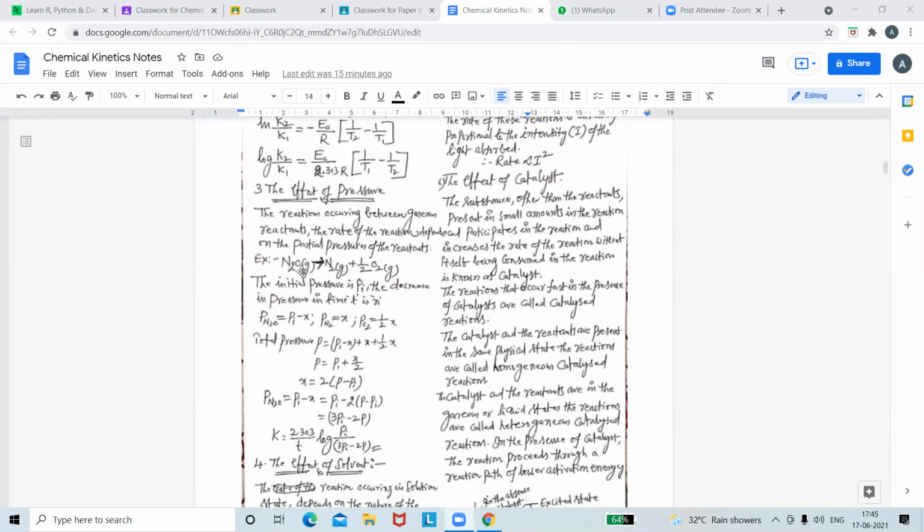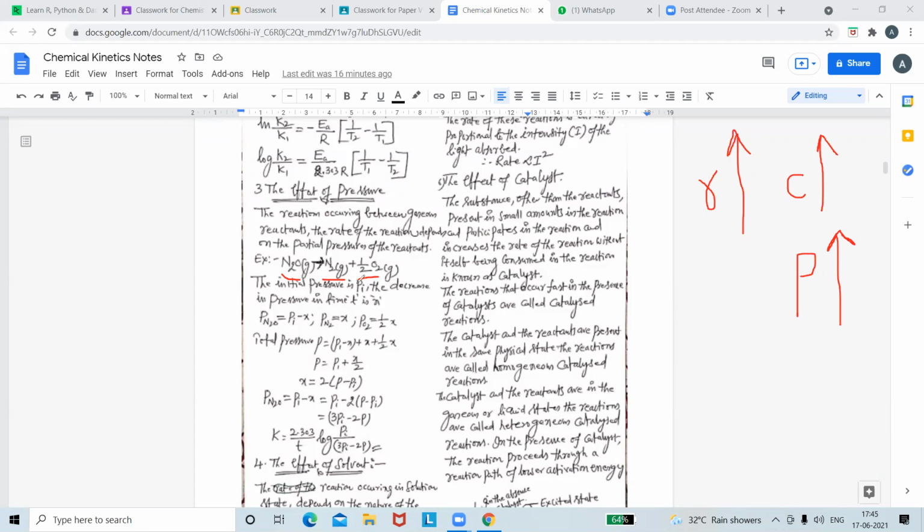ఏమైతే చెప్పండి, whenever the gaseous reactants are there, again the same as concentration. Okay, just now we had seen the rate of the reaction increases as concentration increases. Similarly, pressure also. The concentration and pressure are acting coherently. Okay, that is here nitrous oxide is dissociating to give nitrogen plus oxygen gas.